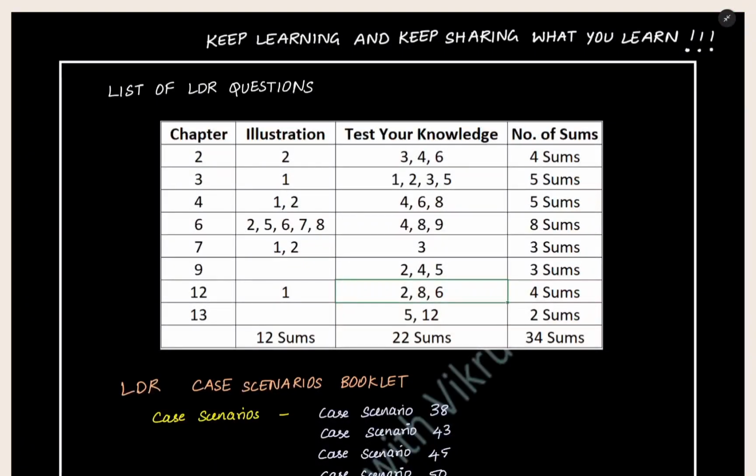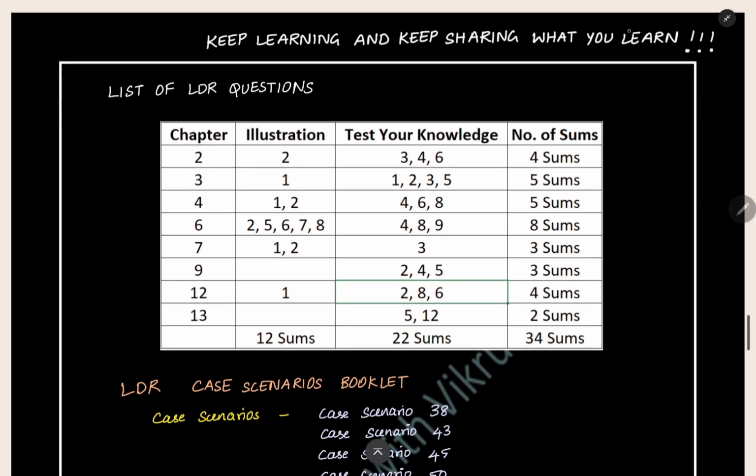Now we are going to see the list of LDR questions which I talked about during the introduction. If you have come this far after watching all the chapters and solving all the sums, congratulations. This itself is a big achievement. Only solving the sums by yourself in your notebook is remaining. That is a very good thing. This itself can help you to clear the CA Final Set B exam in the first attempt.